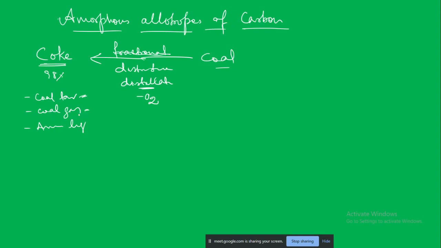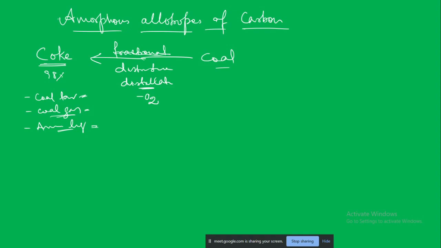The coal gas is nothing but, when the process of conversion of coal to coke is going on and the coke is hot, they pass some steam over it, so that gas is rich in carbon monoxide and hydrogen. Earlier, when electricity was not discovered, this kind of gas was used to light up the street lamp. Ammonical liquor is nothing but ammonia coming from this, dissolved in water. So in this way there are different byproducts of the coal.